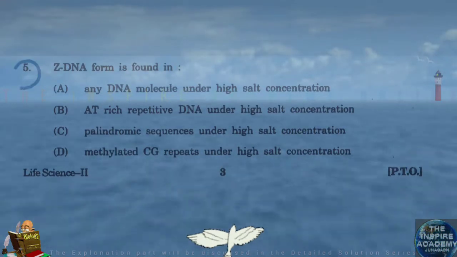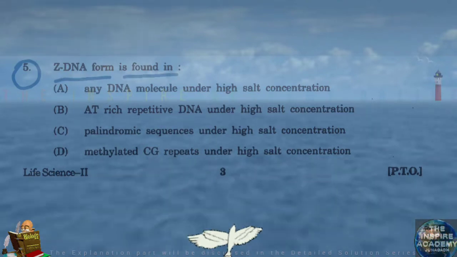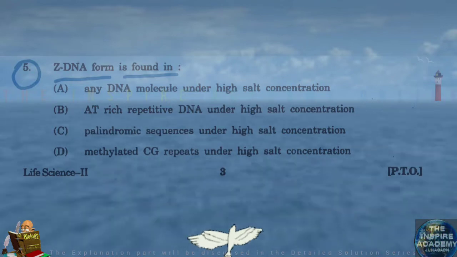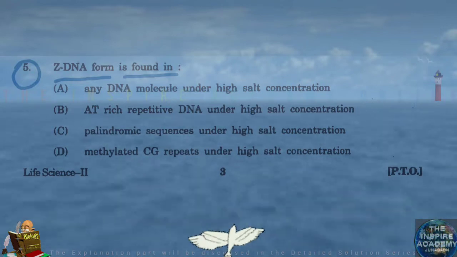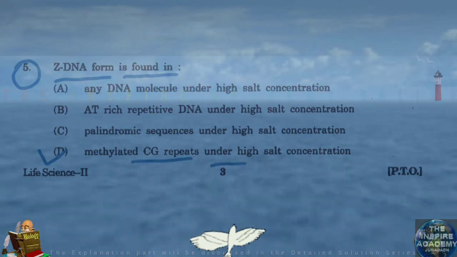Question number 5. ZDNA form is found in methylated CG repeats under high salt concentration.